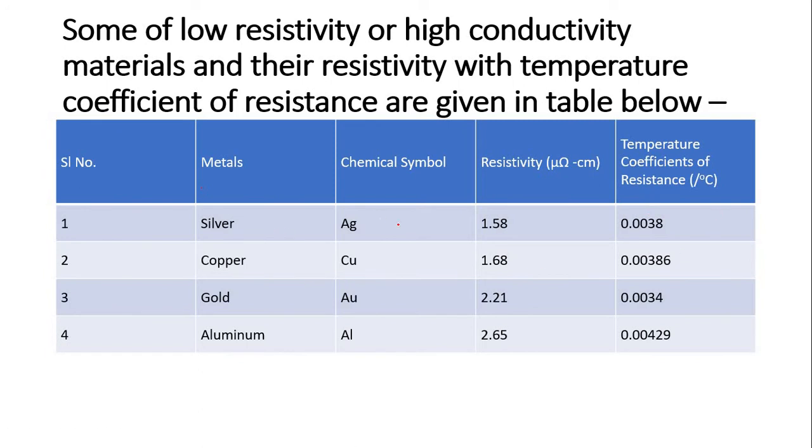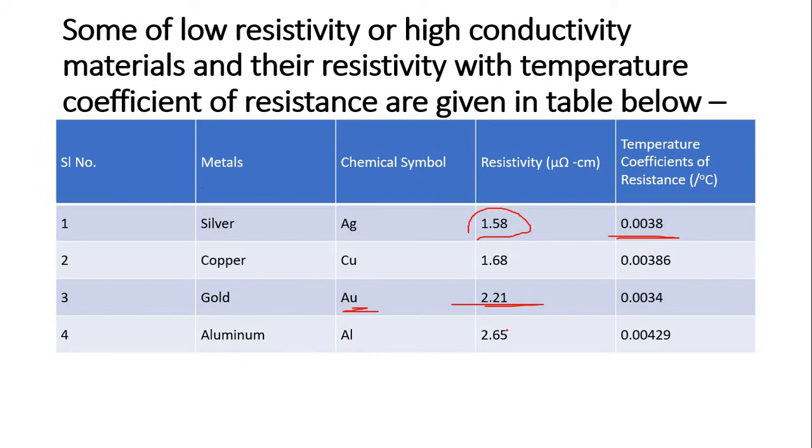First, silver: symbol Ag, resistivity 1.58, temperature coefficient 0.0038. Copper: symbol Cu, resistivity 1.68, temperature coefficient 0.00386. Gold: chemical symbol Au, resistivity 2.21, temperature coefficient 0.0034.